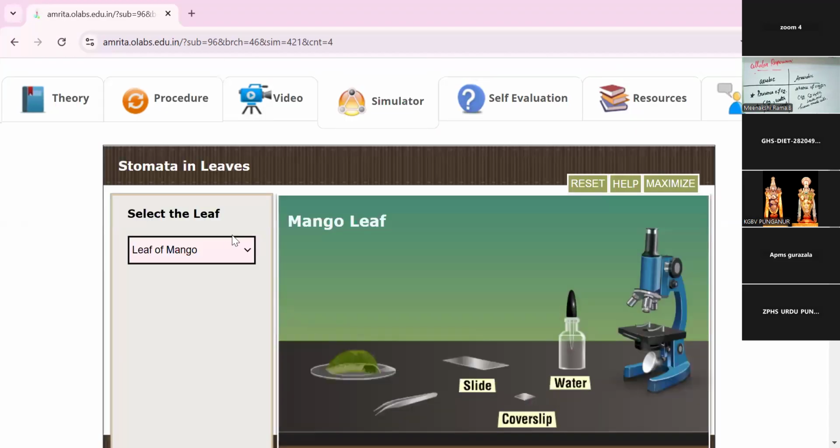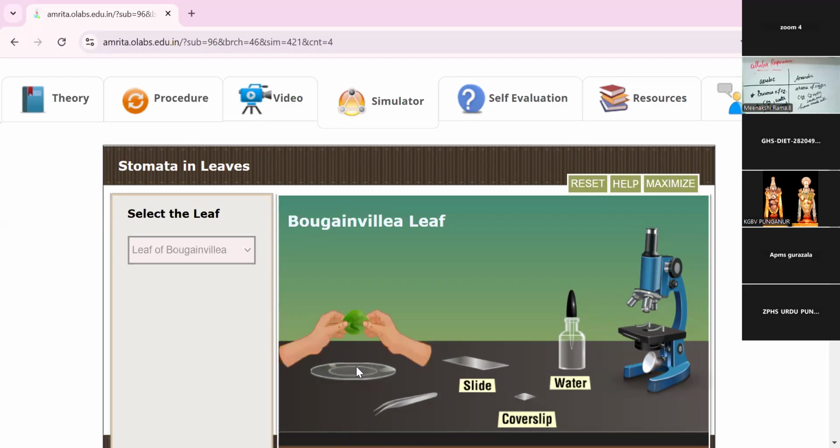Next, one more leaf, the bougainvillea. So, this is the bougainvillea leaf. Each and every leaf has a different kind of cell structure. Have you all identified the different kinds of cell structure? Yes, it differs from one leaf to another leaf.